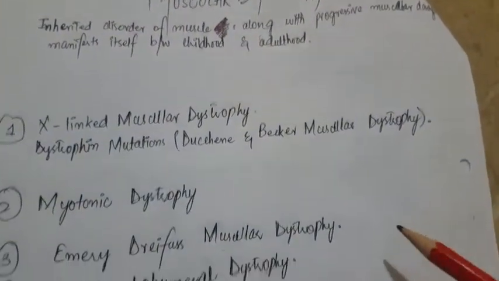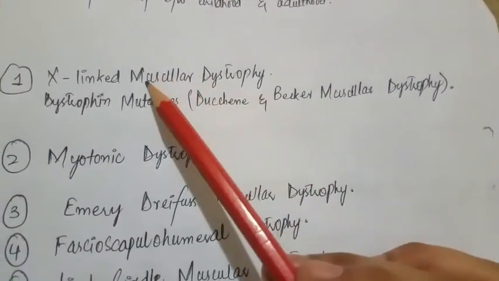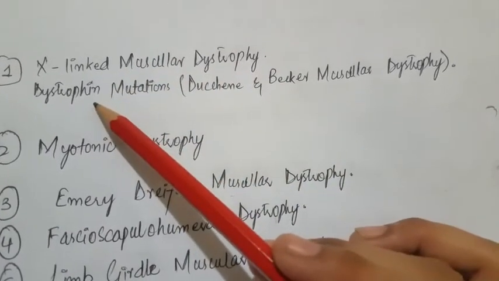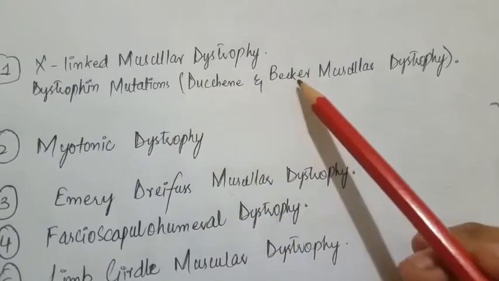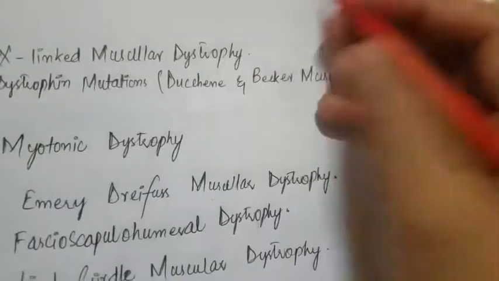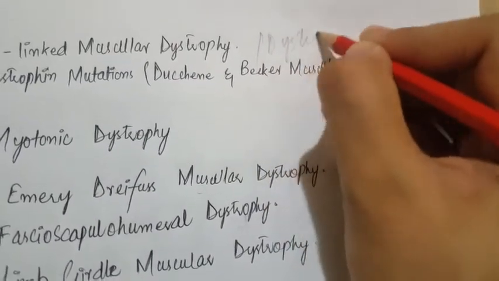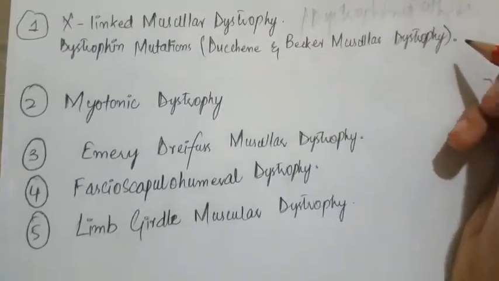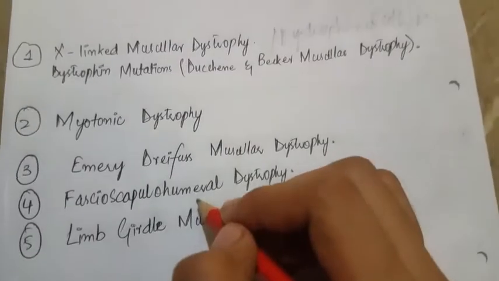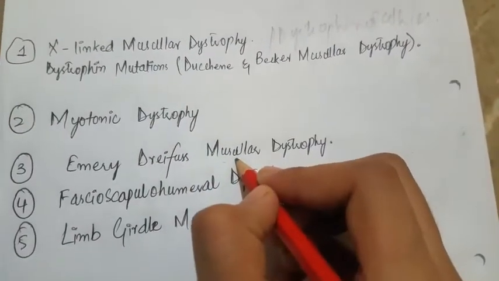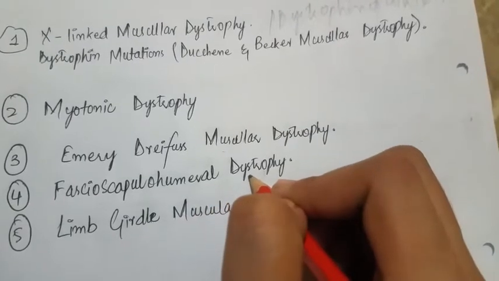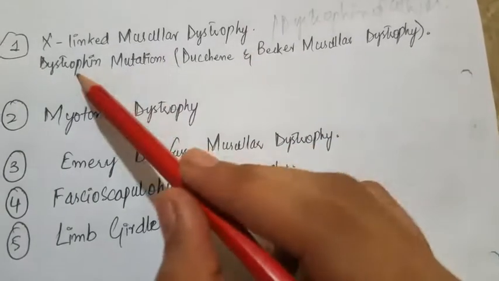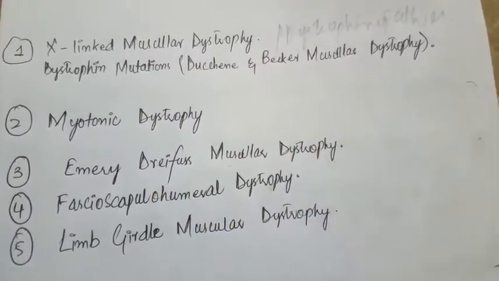Now come to the types of muscular dystrophy. There is X-linked muscular dystrophy, also known as dystrophin mutation, Duchenne and Becker's muscular dystrophy, also known as dystrophinopathies. Others include myotonic dystrophy, Emery-Dreifuss muscular dystrophy, facioscapulohumeral dystrophy, and limb girdle muscular dystrophy. In this video, I will discuss only Duchenne and Becker's muscular dystrophy.